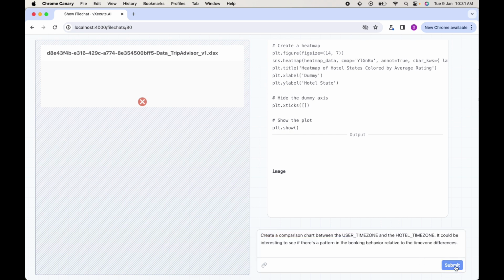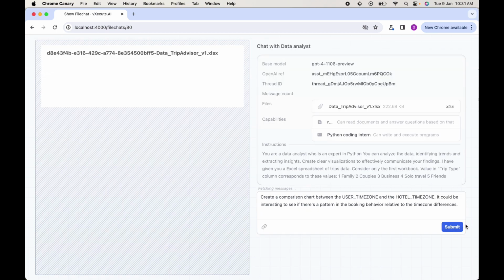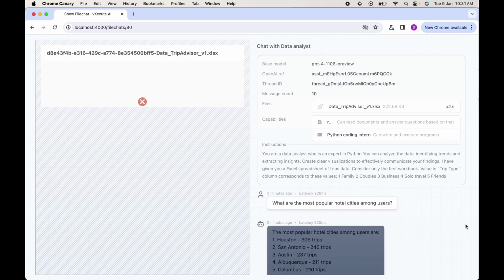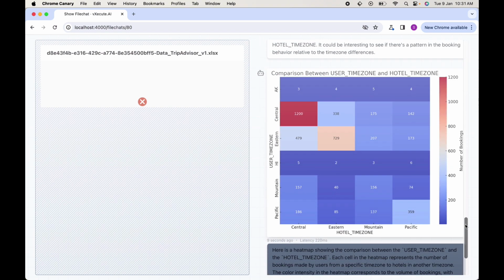Nice. Let's create a comparison chart between the user time zone and the hotel time zone. It could be interesting to see if there's a pattern in the booking behavior relative to the time zone differences. This looks interesting. I didn't tell our coding intern to create a heat map specifically.